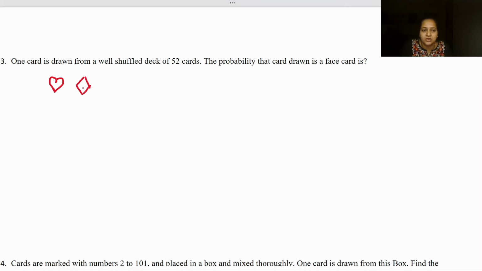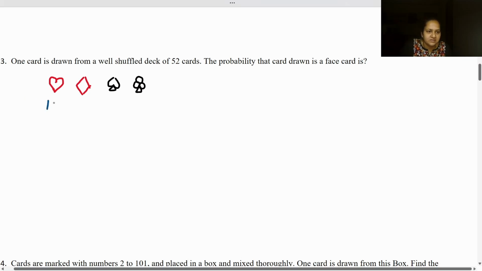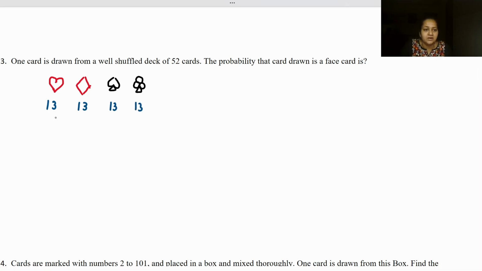Hearts and diamonds are red, whereas spades and clubs are black. These are called the suits of the cards. Each suit is going to have 13 cards: 13 hearts, 13 diamonds, 13 spades, and 13 clubs.